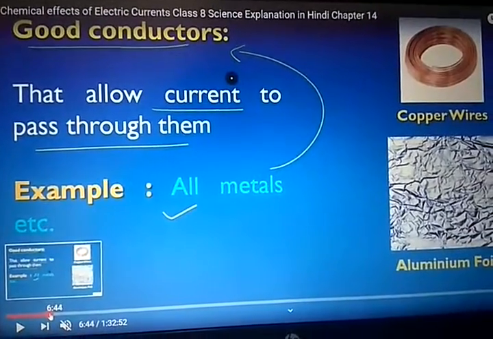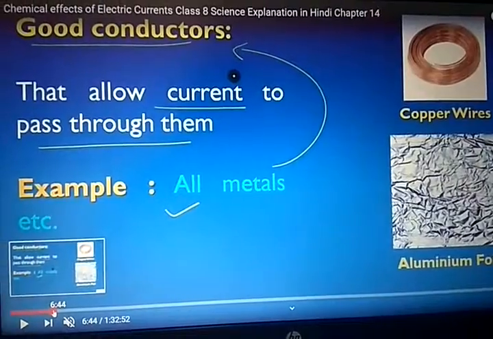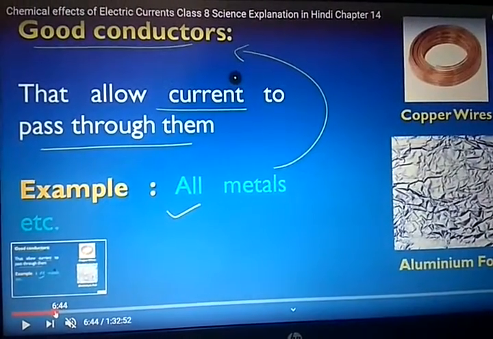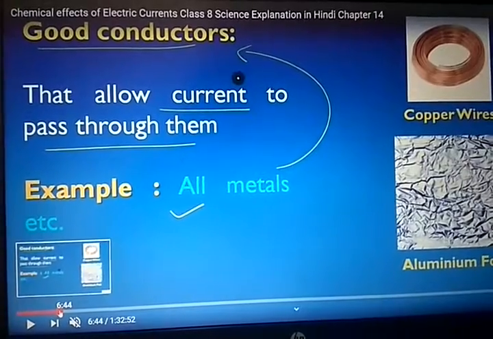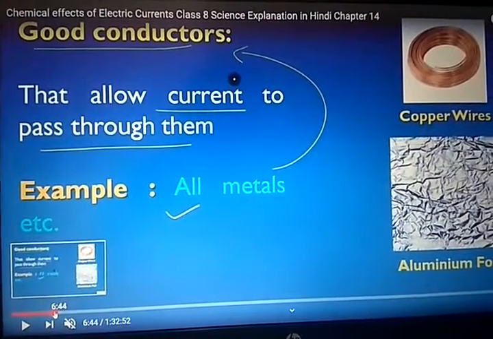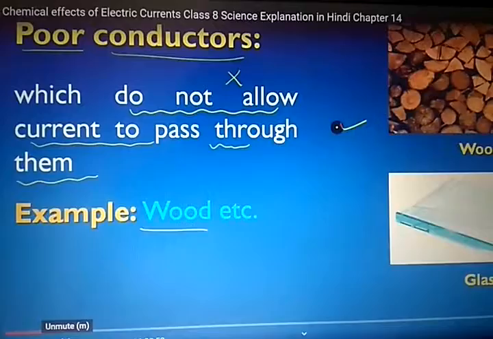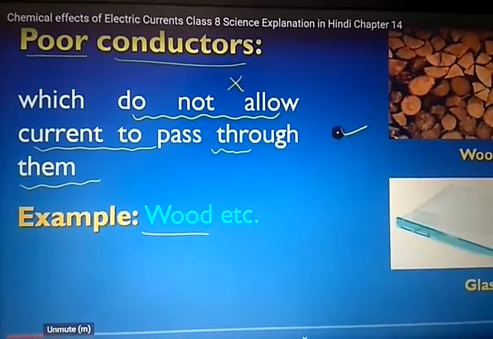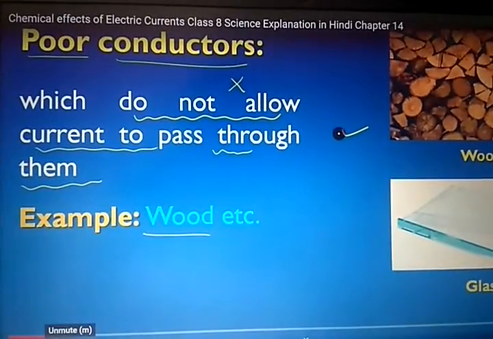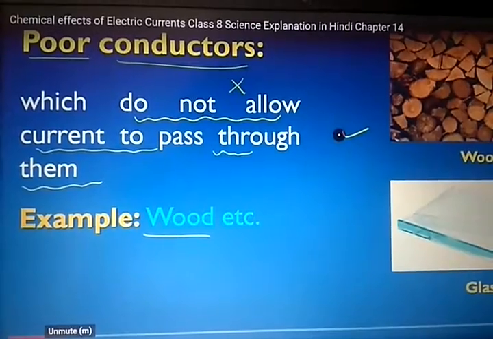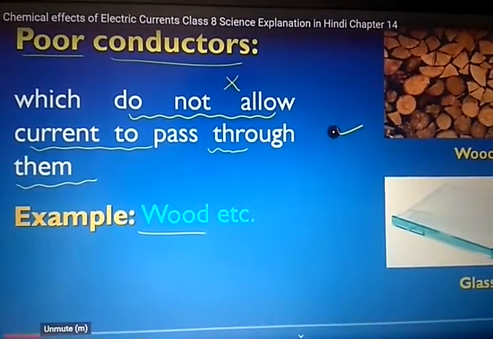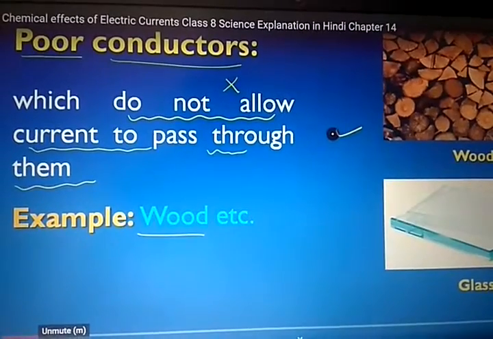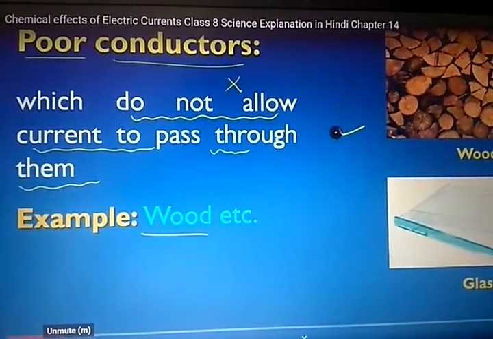Good conductor substances: copper wire, aluminum foil, all the metals. These allow current to pass through them. Poor conductors do not allow current to pass through them: wood, stone, glass, plastic material, etc.